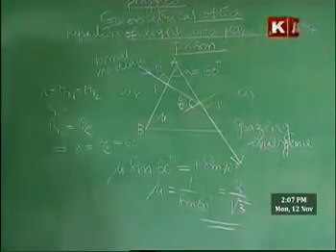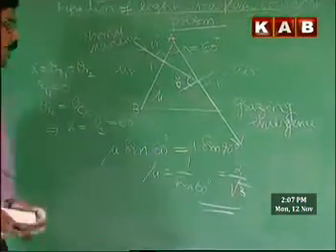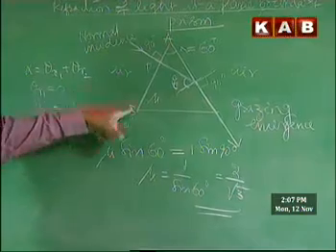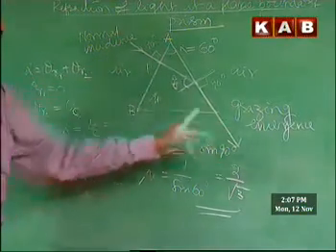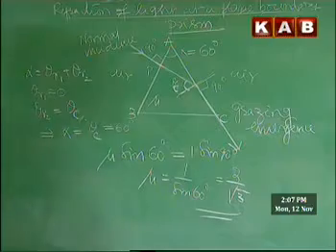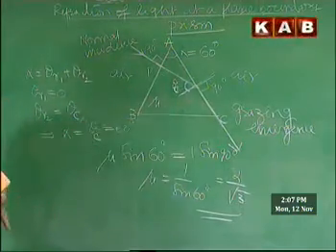So the refractive index of the medium is 2 by root 3. A ray which is incident normally on face AB emerges out grazing the face AC like this. That is possible, and that is how we calculate the refractive index of the prism material.